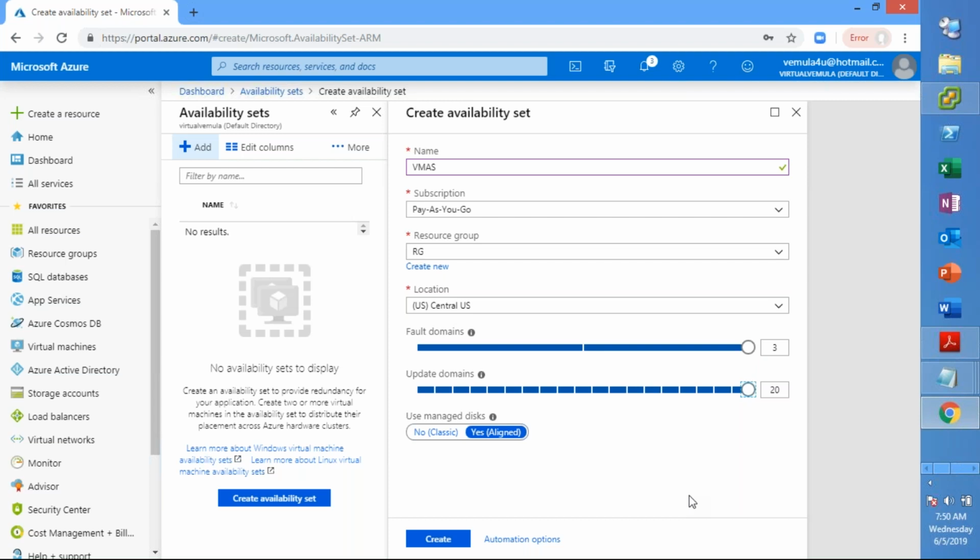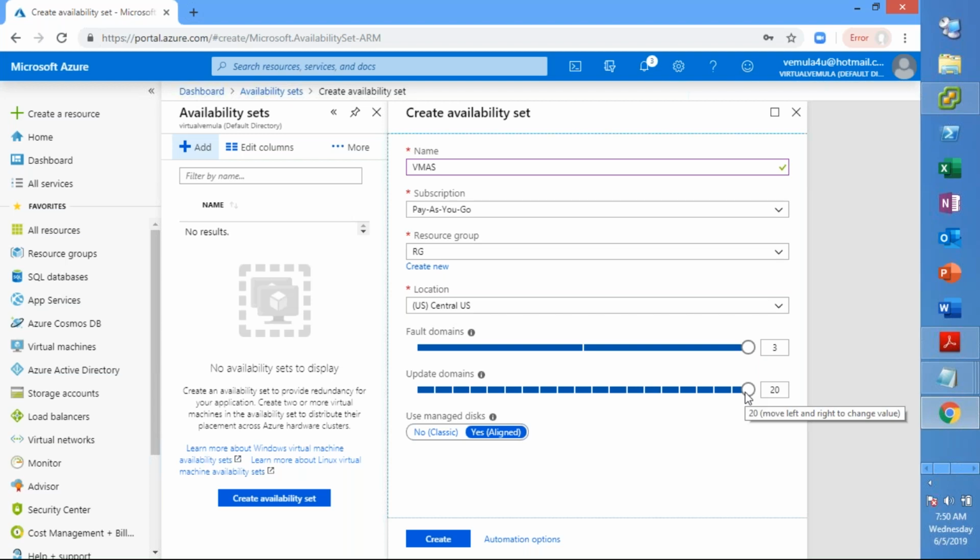So fault domain 1 will have a list of VMs, fault domain 2 will have a list of VMs, and so on. Similarly, you can take a call on how many update domains you need. So when you say the fault domains are 3, there are 3 physical server racks. Exactly. That's it.